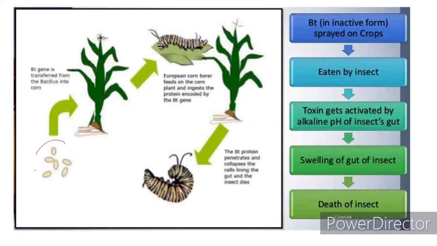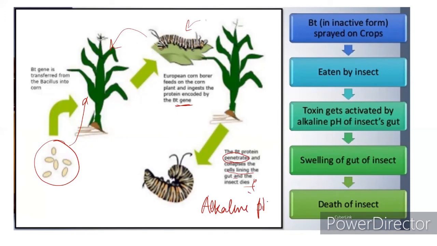There's a diagram here. We have this bacterium, which has a cry protein gene that has been incorporated into the plant. So the Bt gene is transferred from the bacillus into the corn. Now we have this insect here, the European corn borer, which is nothing but an insect pest. It feeds on the corn plant and ingests the protein encoded by the Bt gene. The Bt gene is nothing but our Bt toxin gene. The Bt protein, the toxin protein or cry protein, goes inside and collapses the cells lining the gut, and the insect dies because of the alkaline pH of the insect's gut.